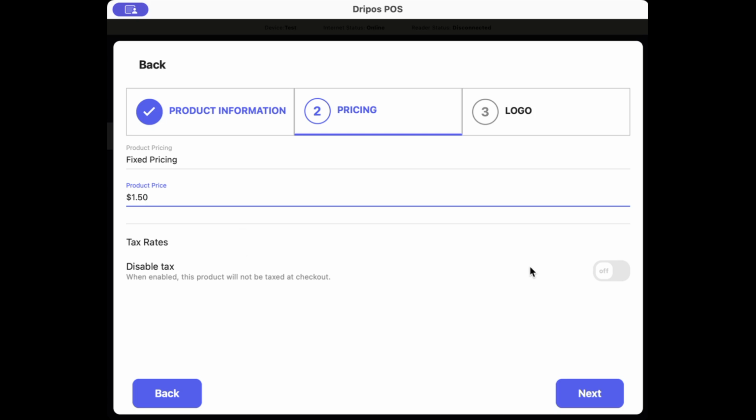Next is tax rates. So we don't have a tax rate created yet. We will do that in a second. So for right now, I'm just going to have tax disabled for this product. And I did that by turning this toggle on. And when this toggle is on, it indicates that the product will not be taxed. So now I'm going to go ahead and click Next.